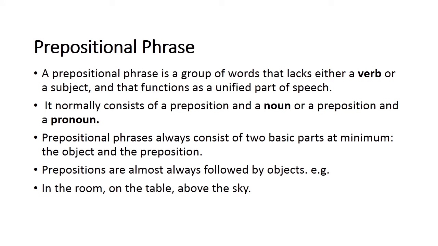Prepositional phrase. A prepositional phrase is a group of words that lacks either a verb or a subject and that functions as a unified part of speech. It normally consists of a preposition and a noun or a preposition and a pronoun. And prepositional phrases always consist of two basic parts at minimum, the object and the preposition. Because prepositions are used in these phrases, that's why they are called a prepositional phrase.